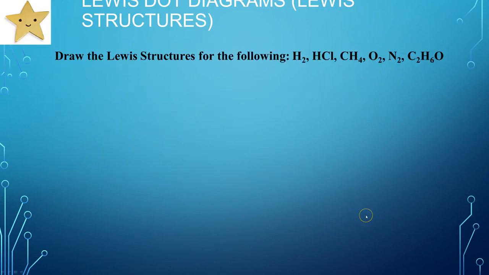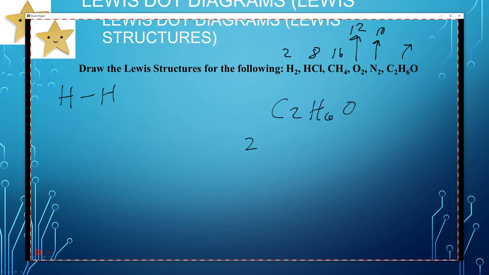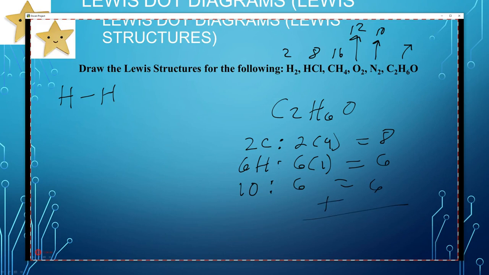All right, draw the Lewis dot structures for the following. So let's just go through these. Hydrogen has 2 valence electrons. HCl has 8 valence electrons. CH4 has 8. Oxygen has 12. Nitrogen has 10. This one has, let's see, C2H6O. So that's 2 carbons, which is 2 times 4, so that's 8. 6 hydrogens, so that's 6 times 1, that's 6. And then we have 1 oxygen, which is 6. So we add those up. That's 14, that's 20. So 20 valence electrons in this guy. And that's how you add up your electrons, like so.